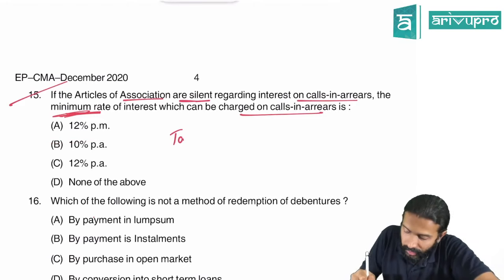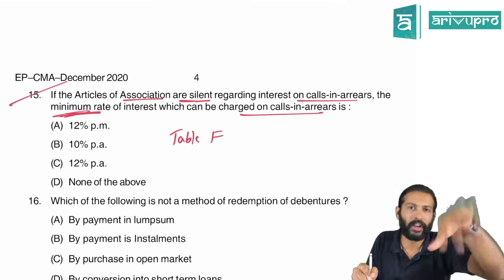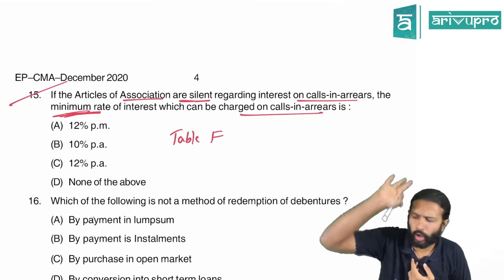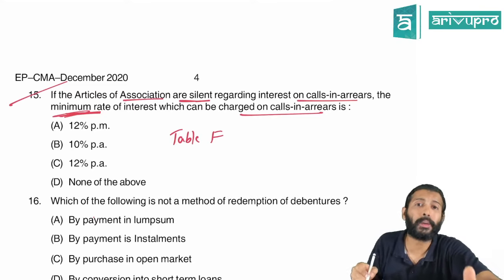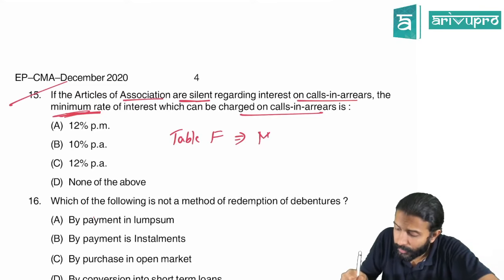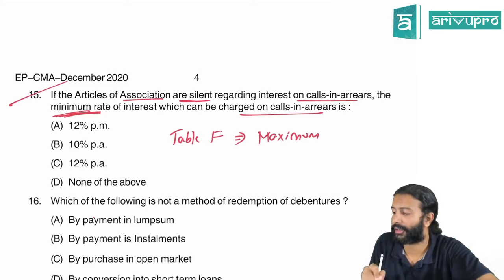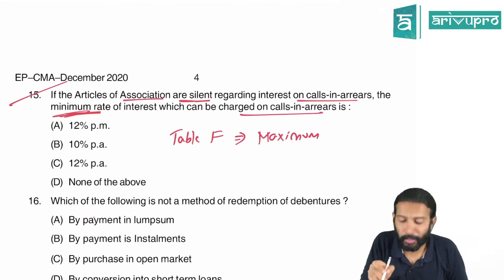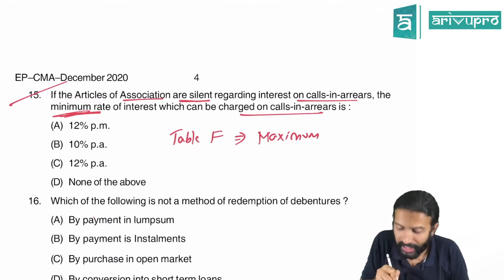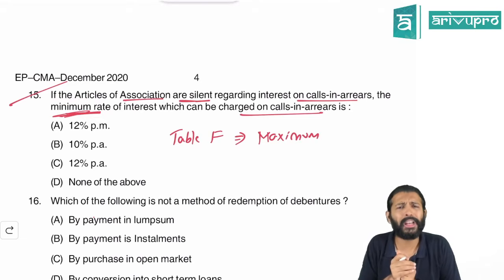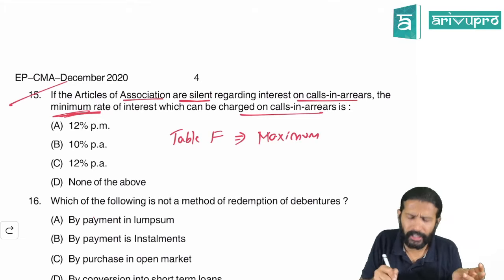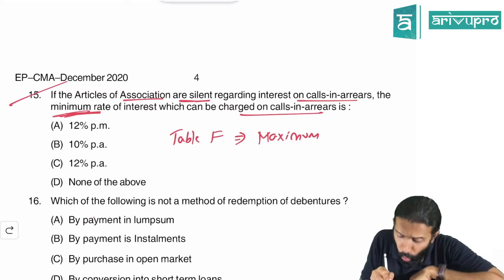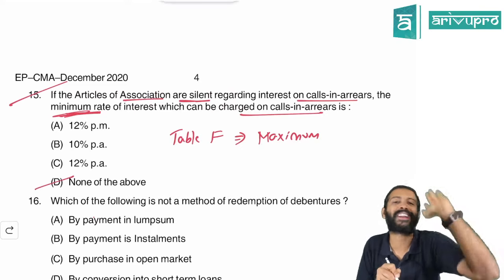10% is as per table F. If the article is silent, if you want to adopt table F, you can take 10%. 10% is not the minimum rate, sir. 10% is the maximum rate. Here they are not asking for the maximum rate. You have underlined it. They are asking you the minimum rate. Is there any minimum rate which is specified? No. The article is also silent. That means there is no minimum rate. None of the above is the right answer.